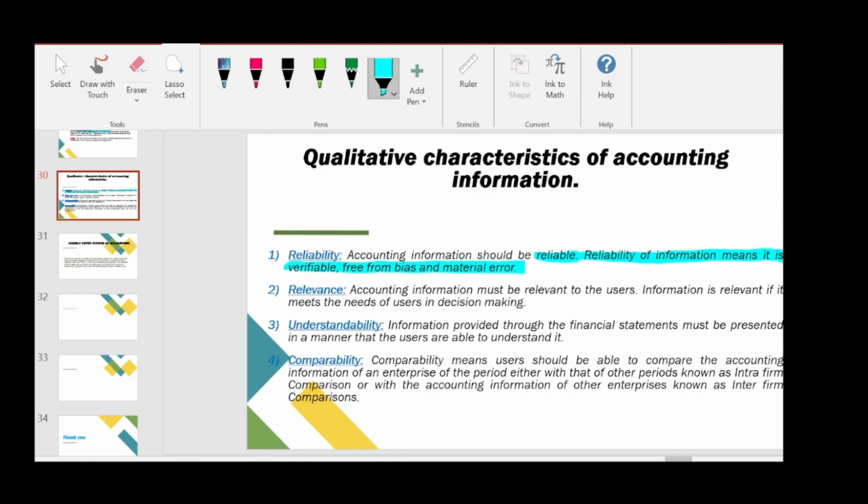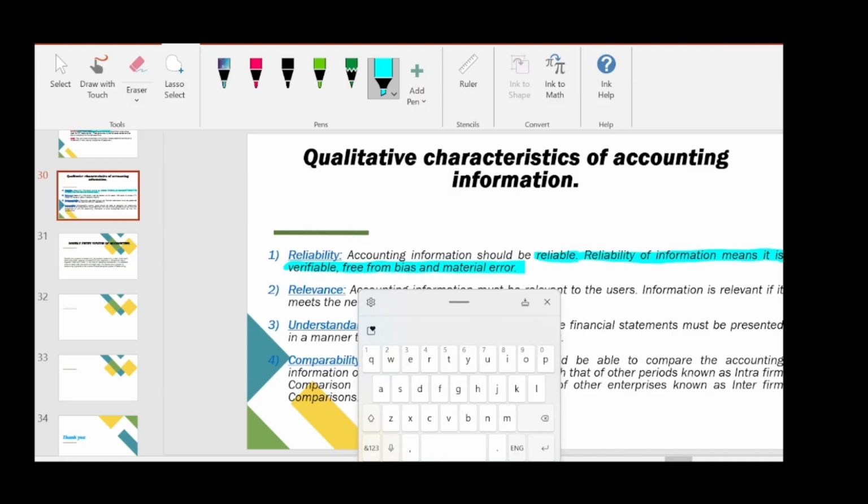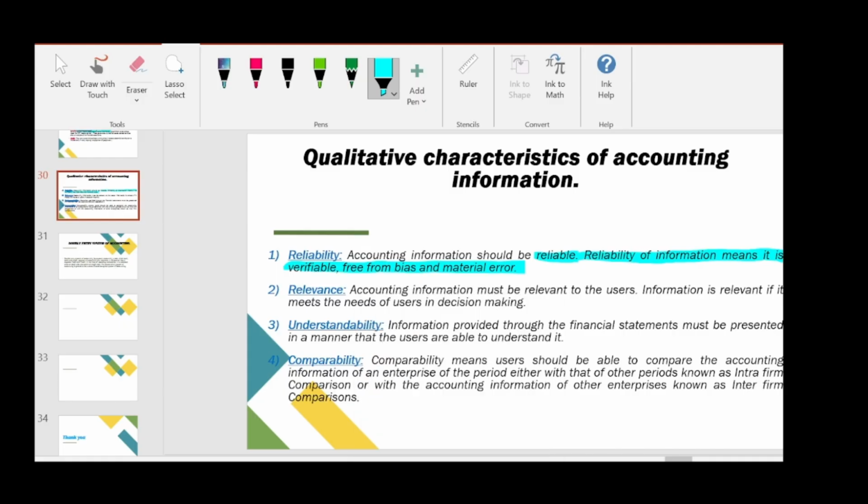Sometimes they may enter some fake accounts, they may write some fake amount. So what we will do is verify them with the supporting documents. Supporting documents are nothing but vouchers and pay slips. A pay slip, or payroll, is given to the employees by the employer for the salary we pay to employees.